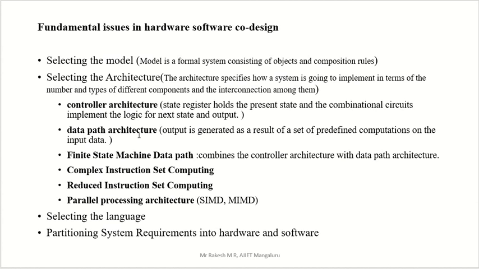Then we have the data path architecture. What is the data path? There is some operation on the data. Output is generated as a result of a set of predefined computations or formulas on the input data. On that particular input data, they perform a set of operations and get some result. This is the second architecture we are using here, and it is also very much required.